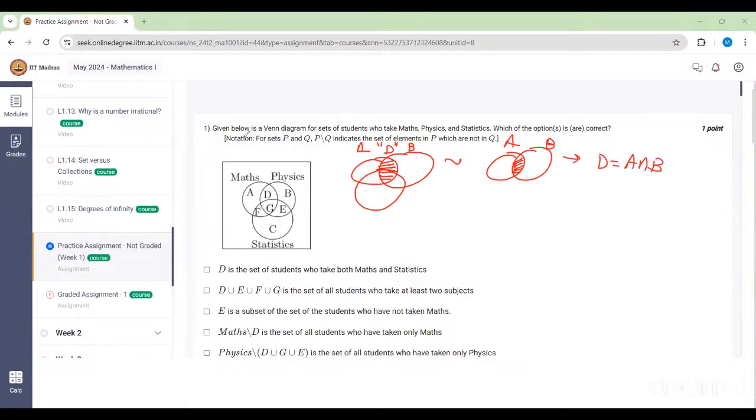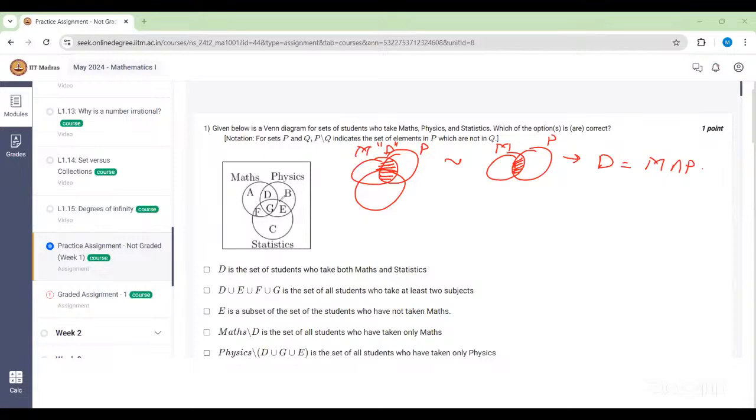Now let's see what A represents. Here this circle denotes the mathematics part and this circle denotes the physics part. So D is nothing but maths intersection physics.